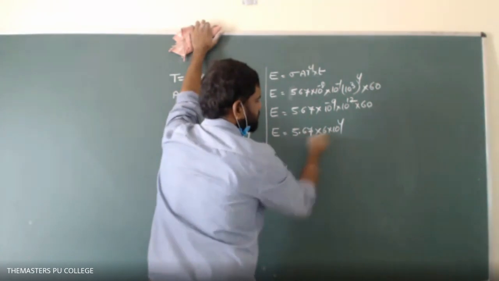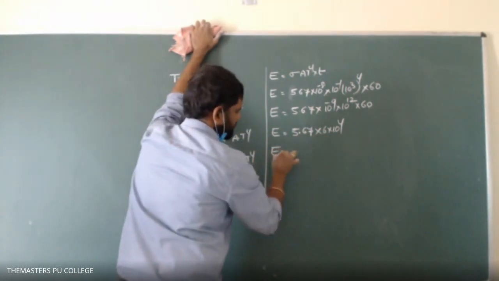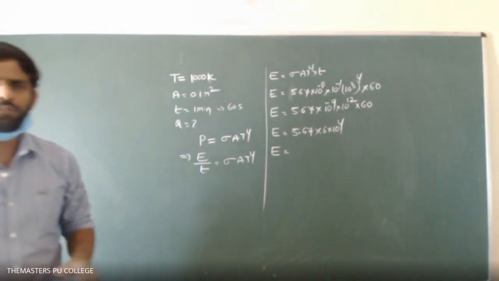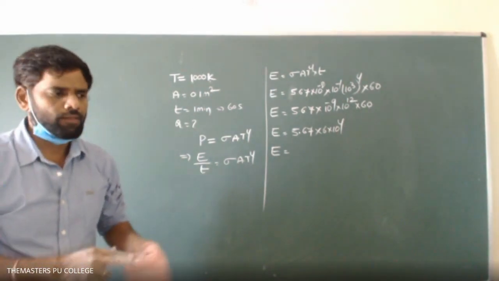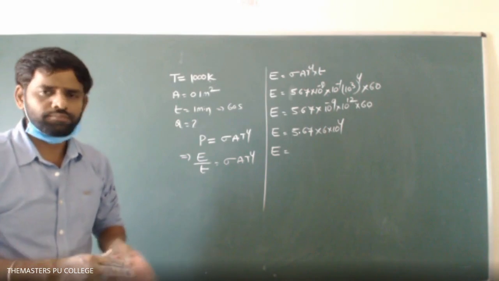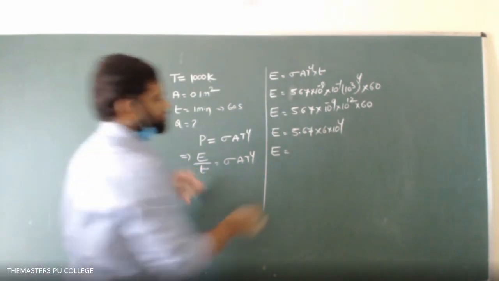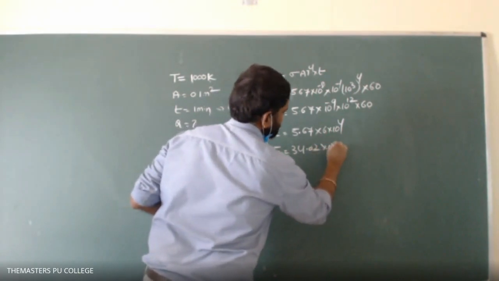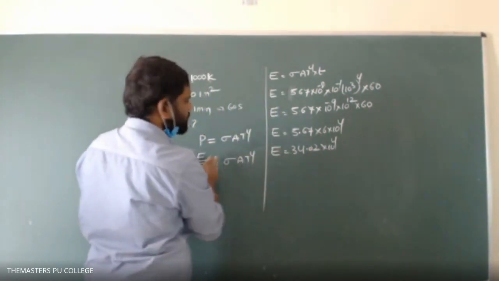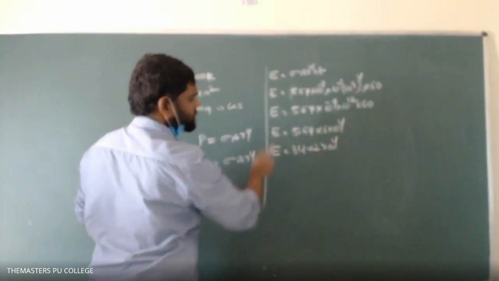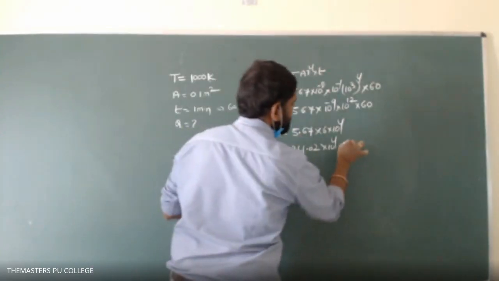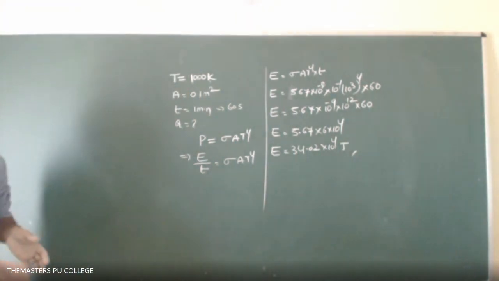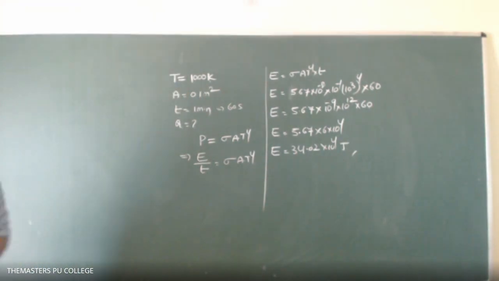Calculate 5.67 into 6, how much? 34.02 into 10 to the power of 4. Energy we have taken in SI units, so energy will also be in SI units. The SI unit of energy is joule. So this is about the problem.